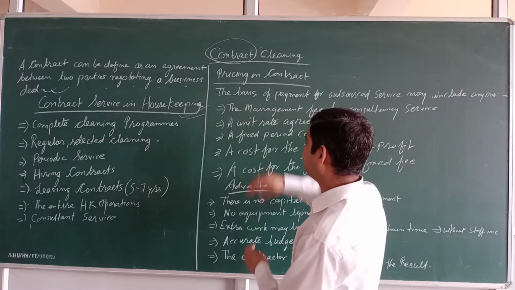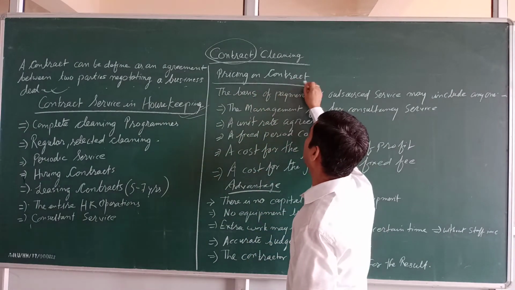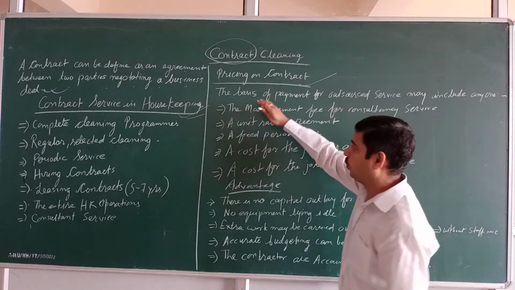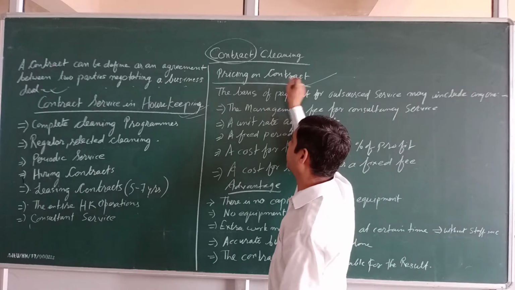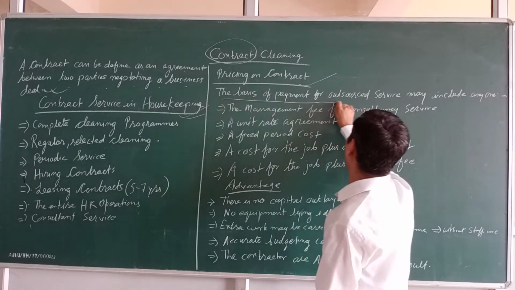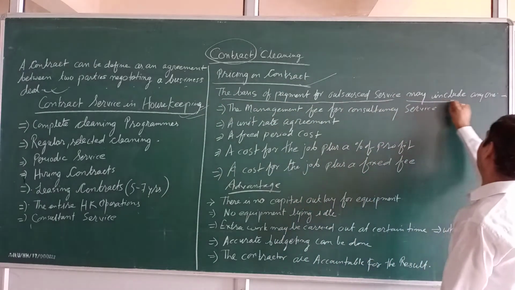Now come to the pricing on contract. What are the pricing types? See, 1, 2, 3, 4, 5. There are 5 types of pricing during the time of contract. See, the basis of payment for an outsourcing service may include any one of these.